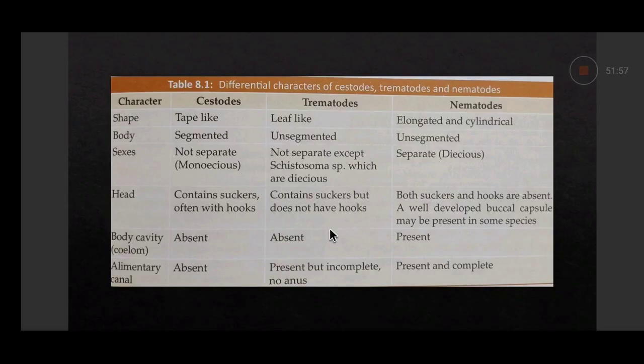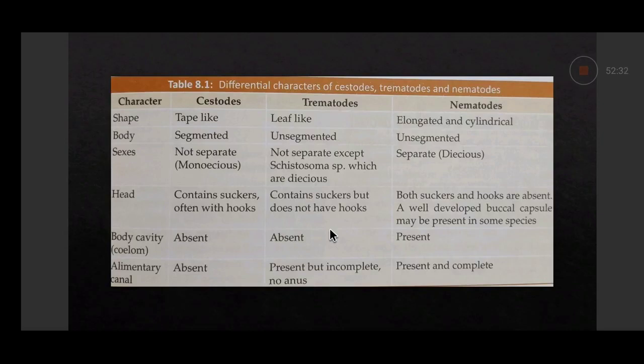Then phylum Nematoda. Nematodes are elongated or cylindrical. Their shape is different, and they are unsegmented. Cestodes are segmented, trematodes are unsegmented, and nematodes are also unsegmented. And they have a body cavity. If you see the last but one point, the body cavity is absent in both cestodes and trematodes, but present in nematodes.